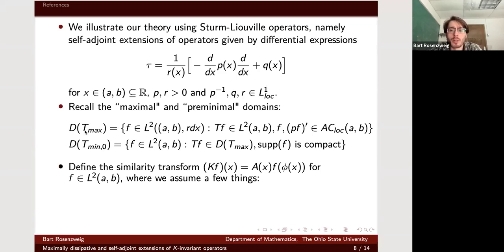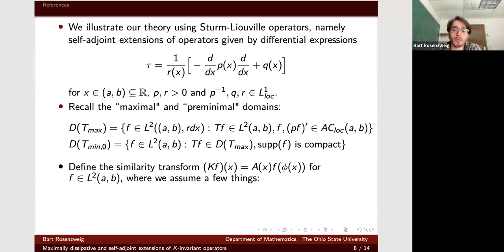The maximal operator requires just whatever I need so that everything makes sense: for an L2 function F, if I act on it with tau, I get something in L2 and all the derivatives are defined. So F and PF are both AC loc, absolutely continuous on every compact subinterval of (a, b). And for the pre-minimal operator, I assume even more: that F is compactly supported.